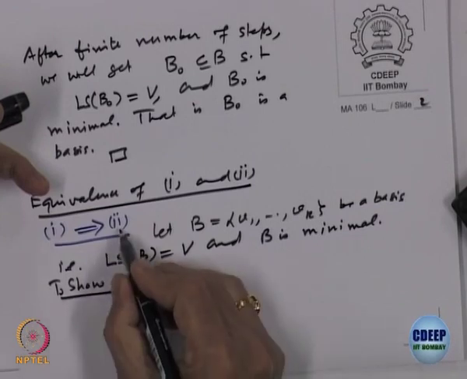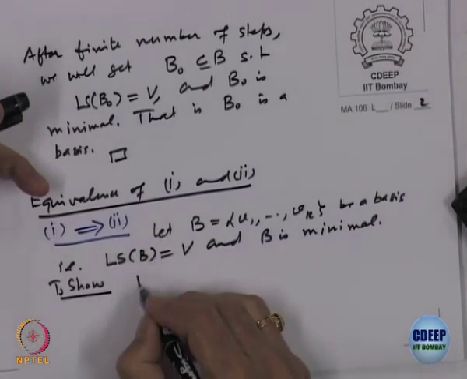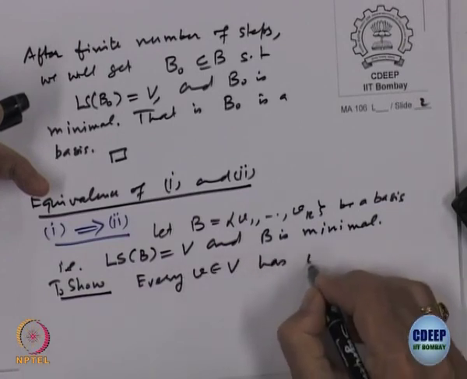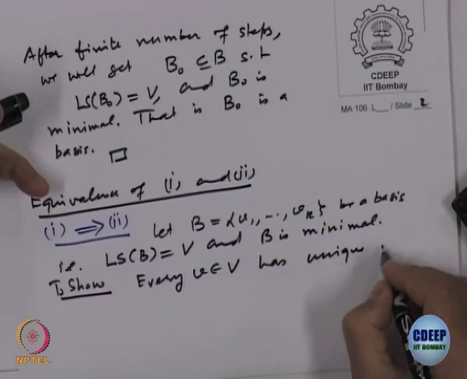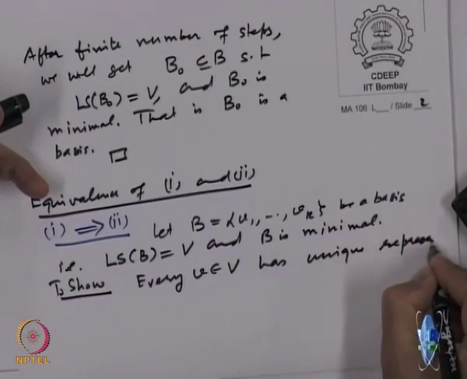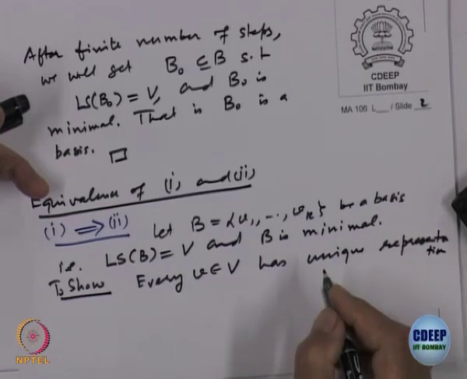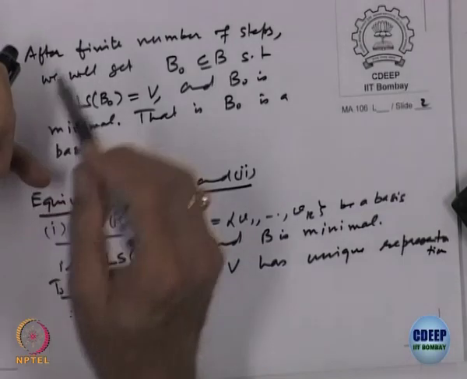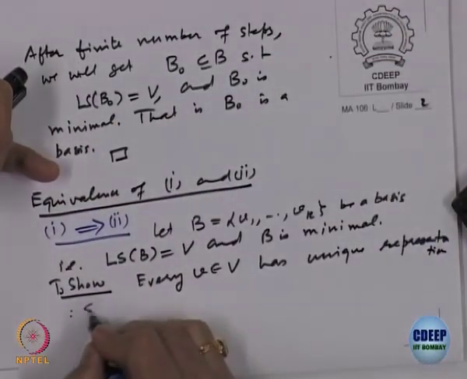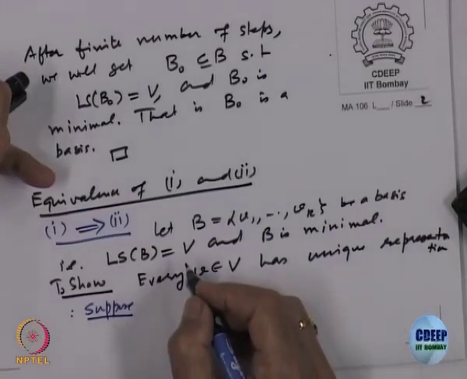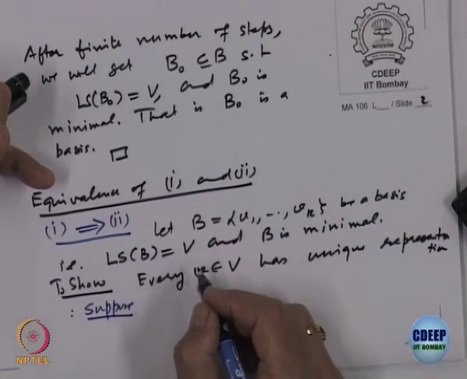What is to be shown is statement 2, that every vector v belonging to V has a unique representation. So, let us suppose not. What is the negation of statement 2? That means there is at least one vector which has two different representations.